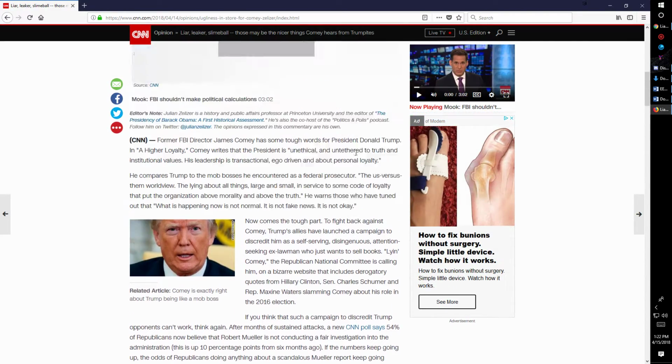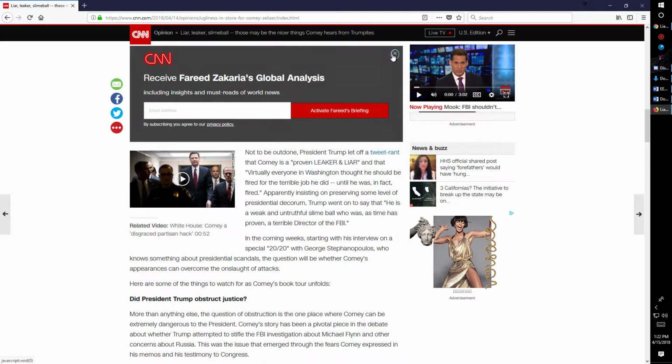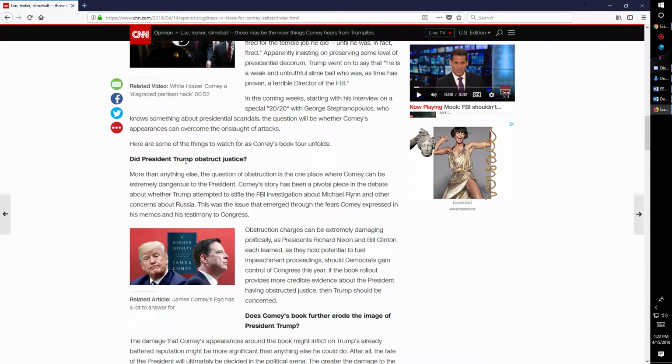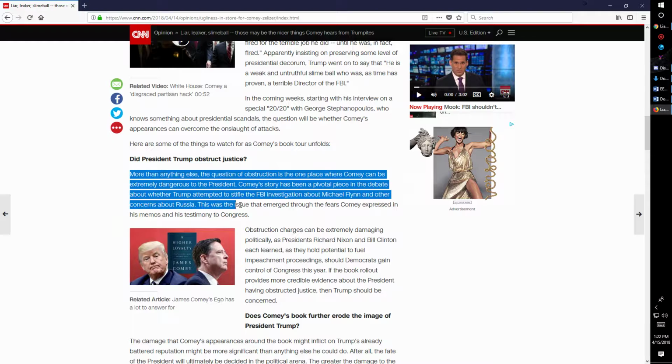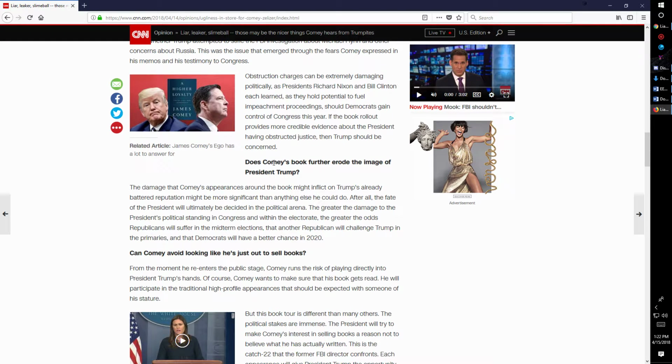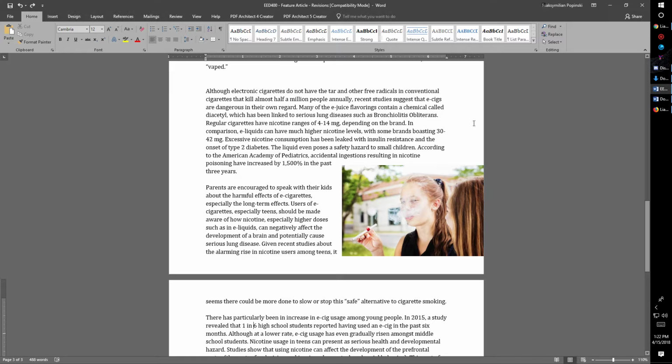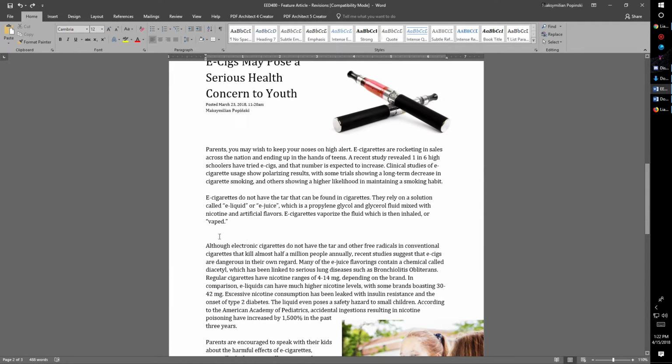His is long, but what he did is he prefaced his major talking points with questions that the reader might have about his article. So, did President Trump obstruct justice? And he answers it right here, down here. Does Comey's book further erode the image of President Trump? And then he answers with the corresponding paragraph. So I'm going to take the same approach.